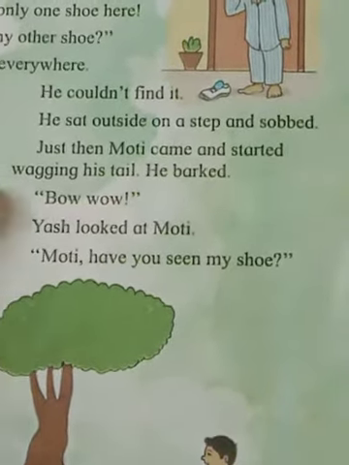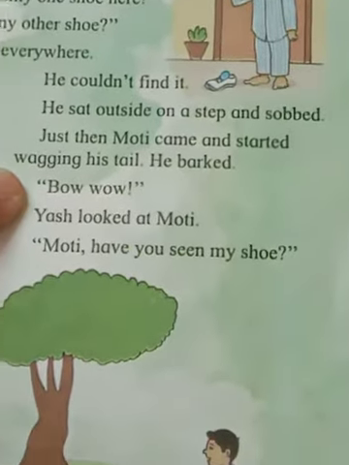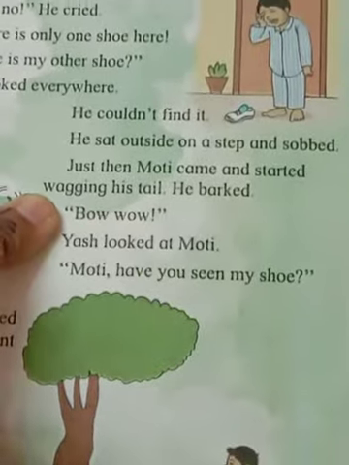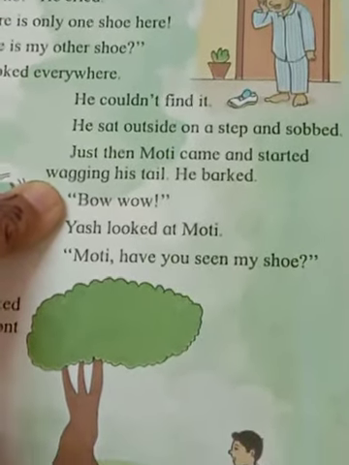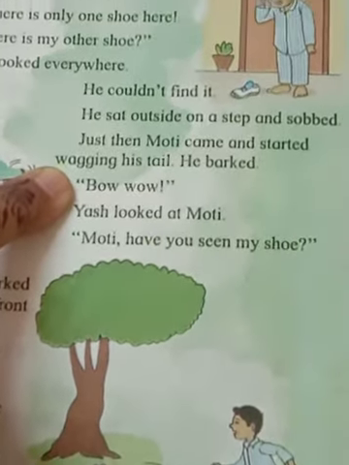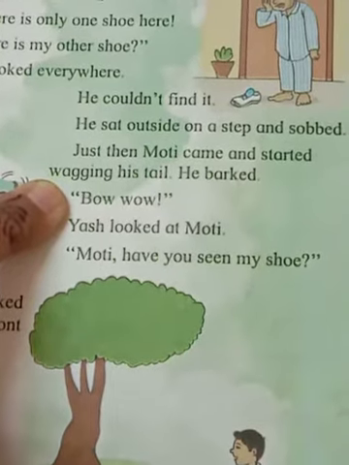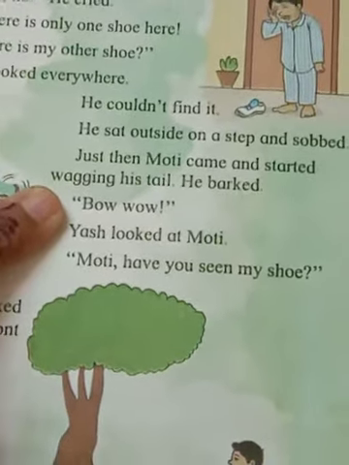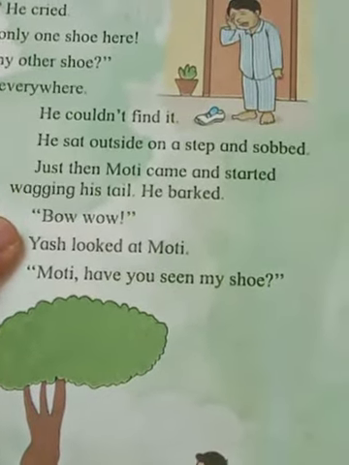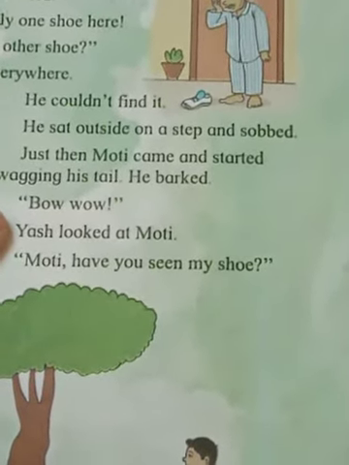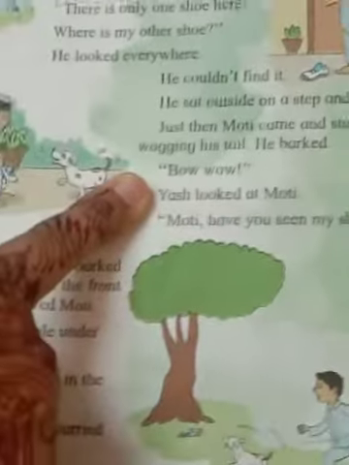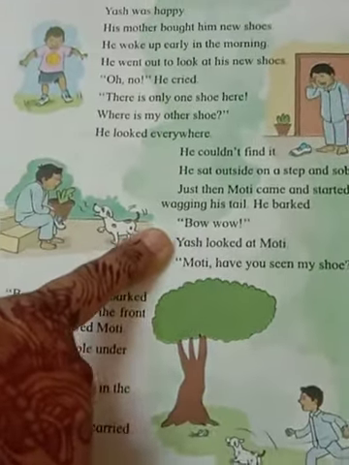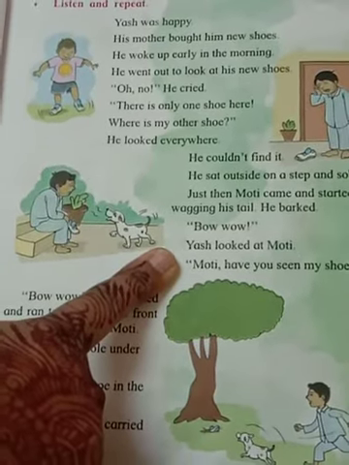Just then Moti came and started wagging his tail. Wagging, हिलाना. Okay. So what did Moti do? Moti came there and he started to wag his tail, like he was communicating with him. He was about to talk with him. He barked. The dog barks. This thing you have learned. The sounds of animals, in that you have learned this thing. The dog barks. So, bow bow.